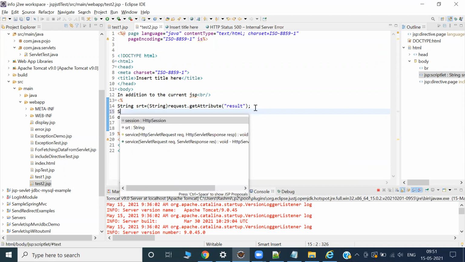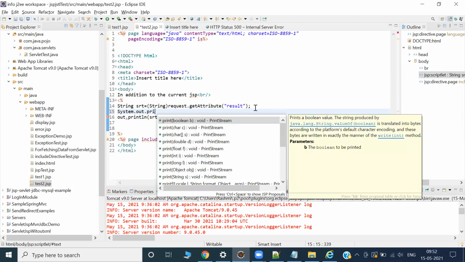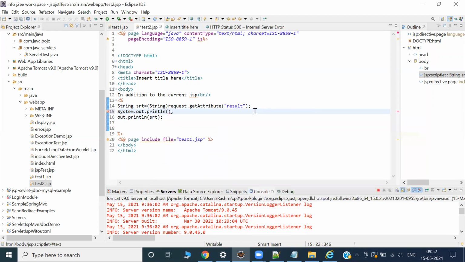Inside the scriptlet I'm doing this, right? It won't give a shortcut this time. It won't allow it. I have to type System.out. Can I at least print on the console?